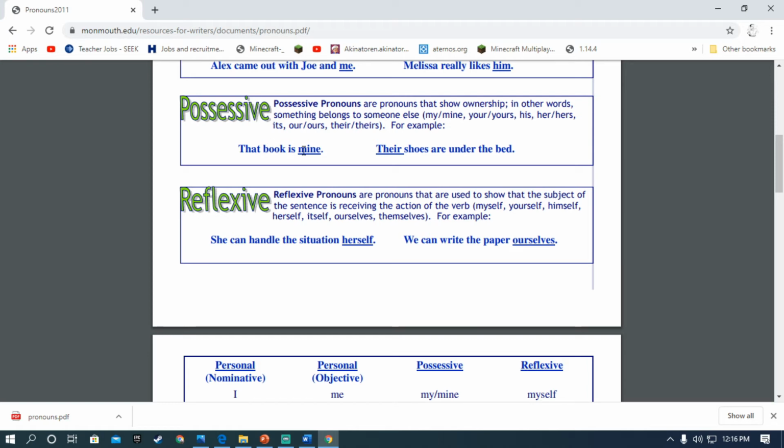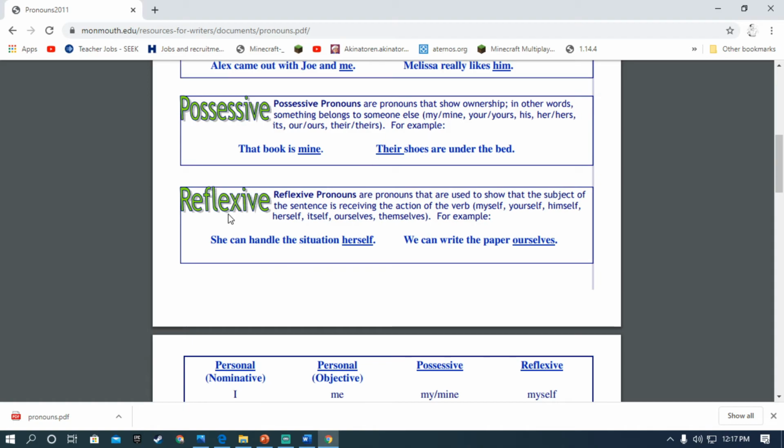Right beta? Here mine is the possessive pronoun. Another example, "Their shoes are under the bed," means shoes belong to them. Mine and their are the possessive pronouns which show ownership.